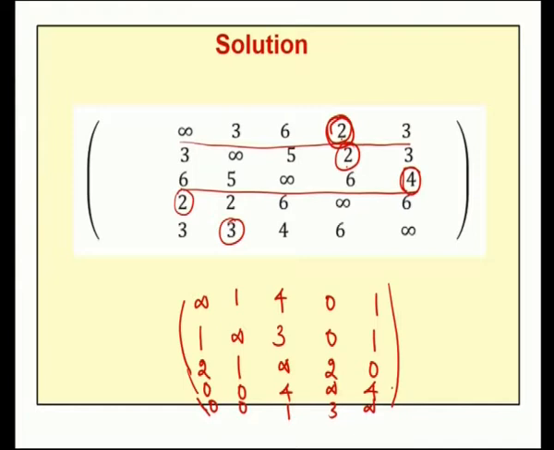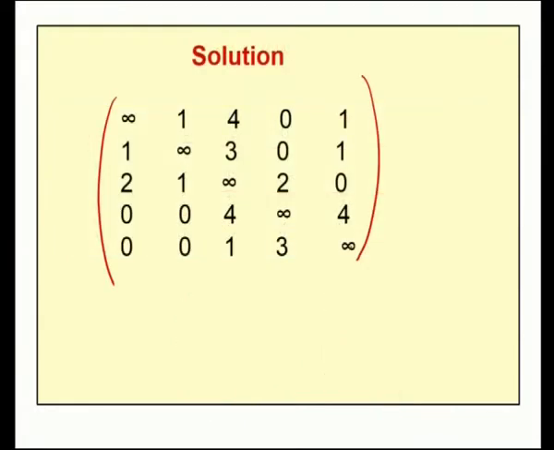So, in the first step of solving the travelling salesman problem, we have to choose the minimum from each and every row and subtract that minimum from each and every corresponding element of that row, which gives us this matrix. By subtracting the minimum from each and every row, we are getting this matrix. The next step in this Hungarian method is, from each and every column we have to choose the minimum and subtract that minimum from each and every entry of that corresponding column.